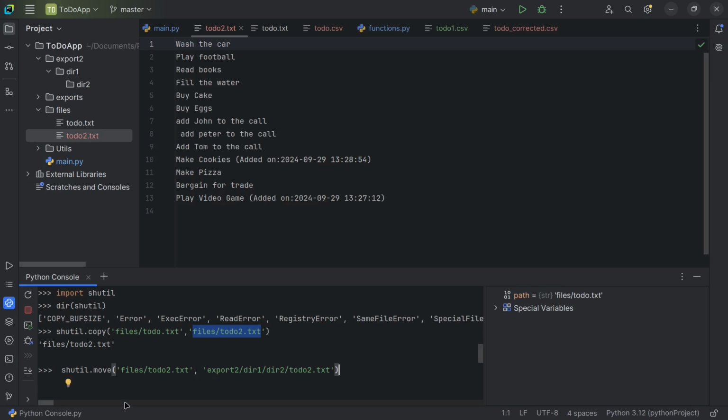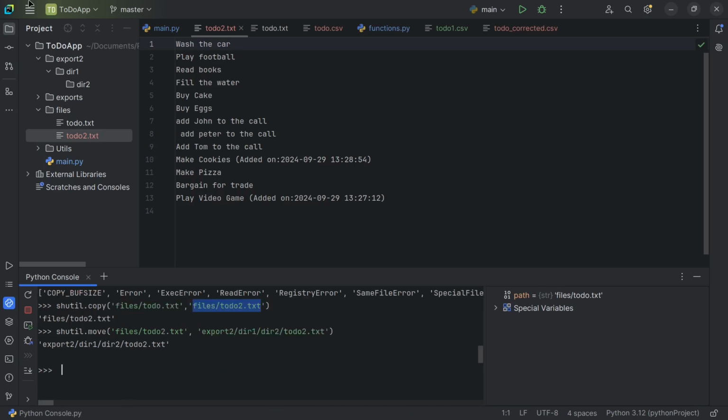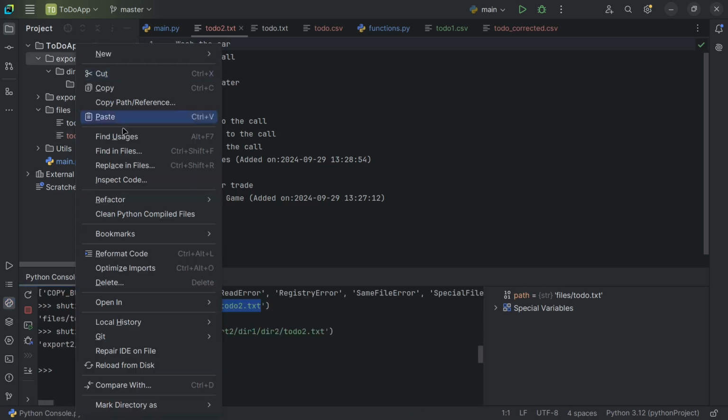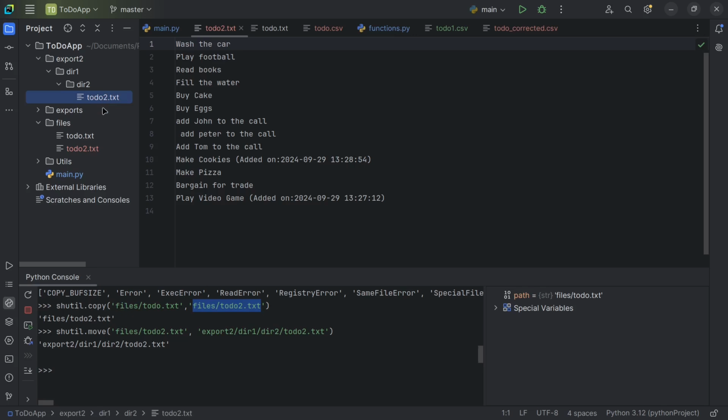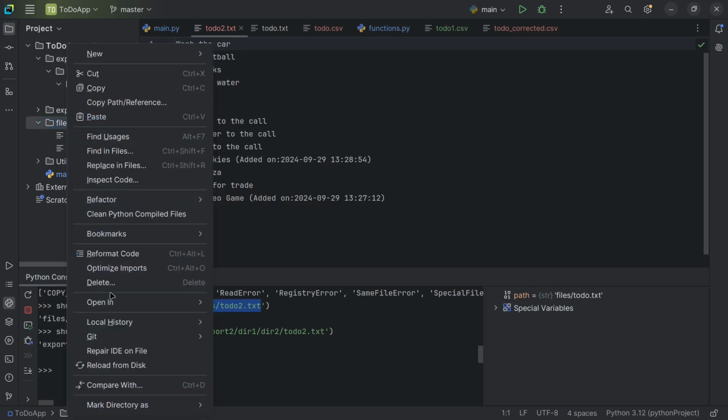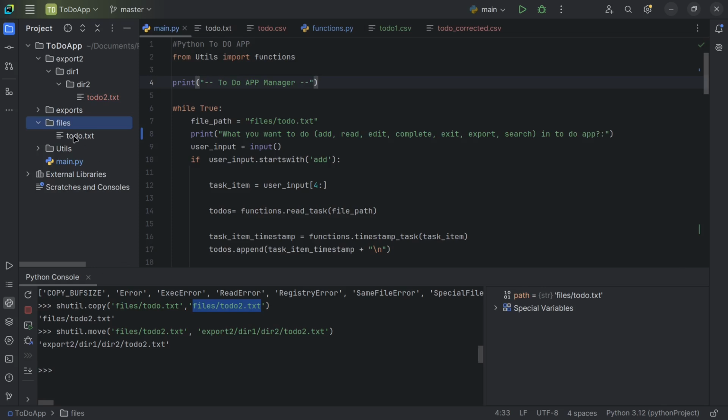When I do this, let's see, I will reload from the disk. You can see it is moved here. Let me refresh again from the disk. You see it has now disappeared from here. So this is how we move files from one directory to another directory using the shutil command.